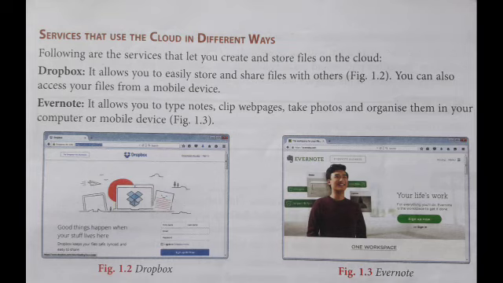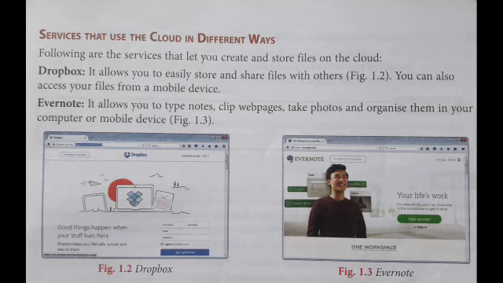Hello everyone, this is the continuation of the previous video of 8th standard. In the previous session we have seen what is cloud computing, the examples of cloud computing, and also the applications. In this video we are going to see the services that use cloud in different ways.